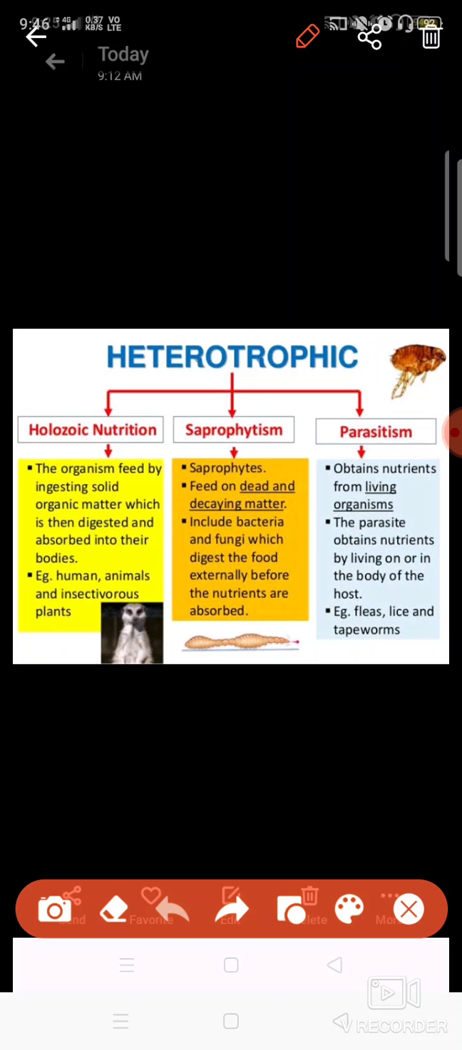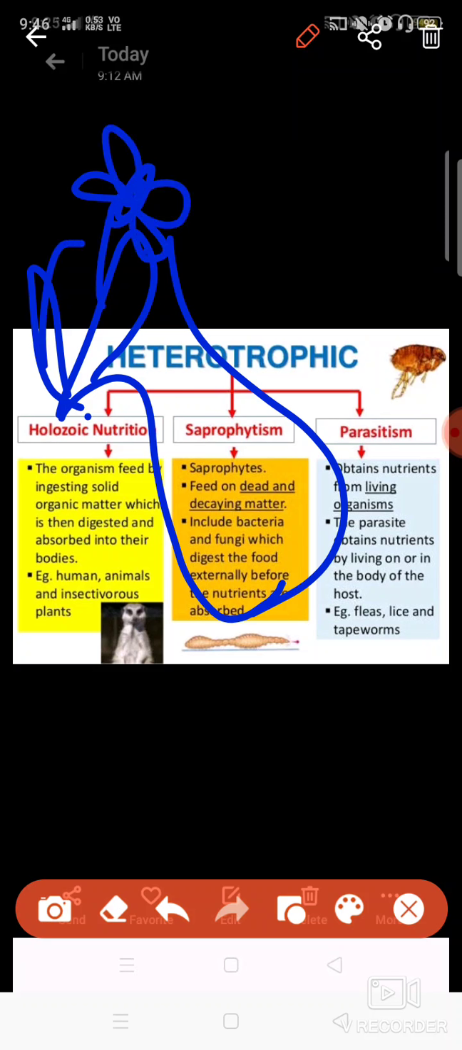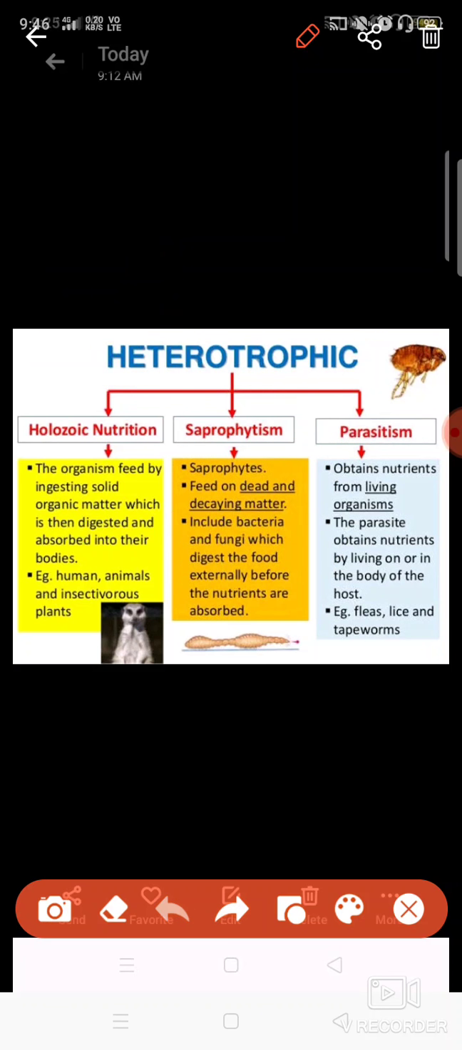Insectivorous plants are the plants which feed on insects. Do you remember the pitcher plant? It has a lid. Once the insect sits on it, what happens? It closes its lid and the insect is digested inside the pitcher plant. So it is an insectivorous plant which takes food in solid form.